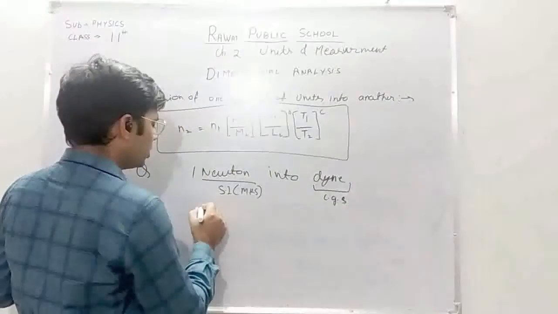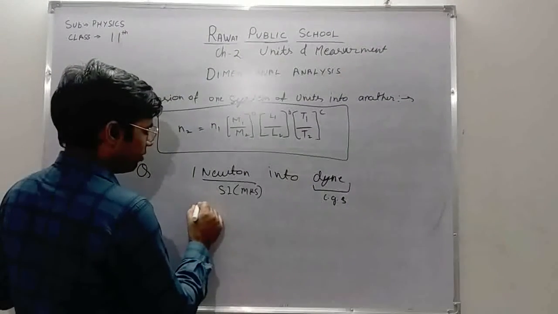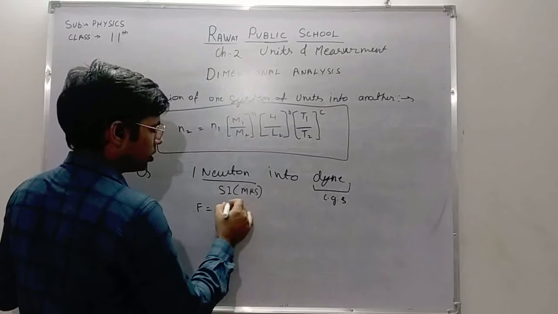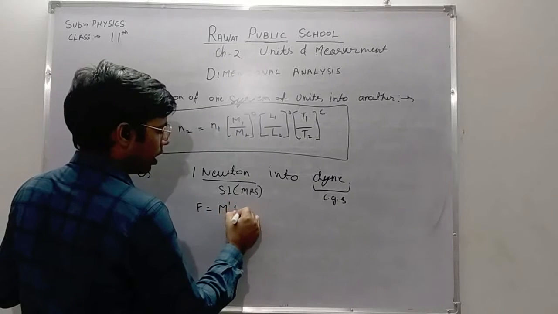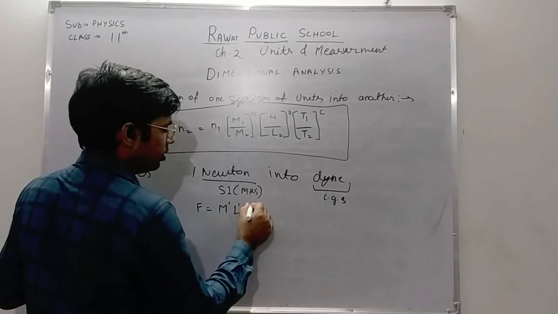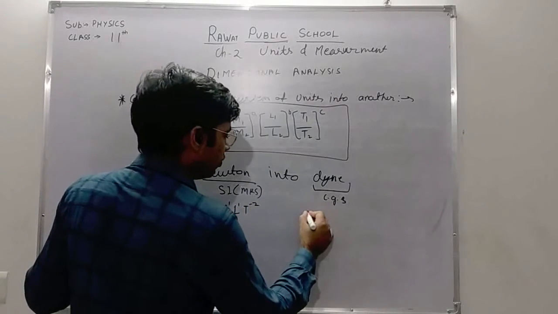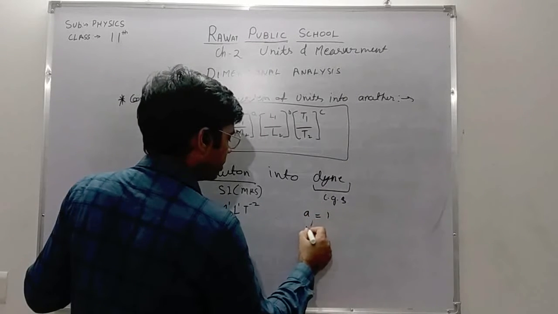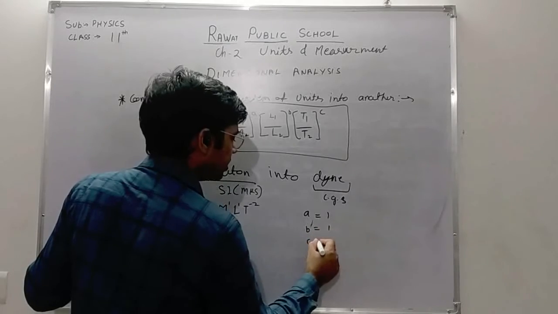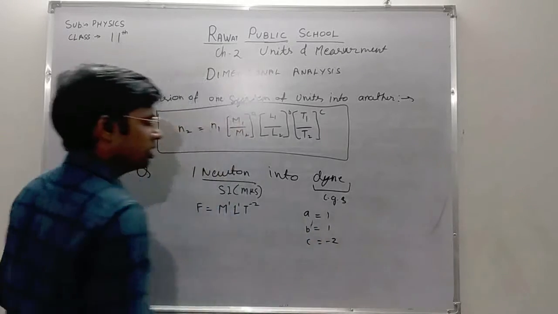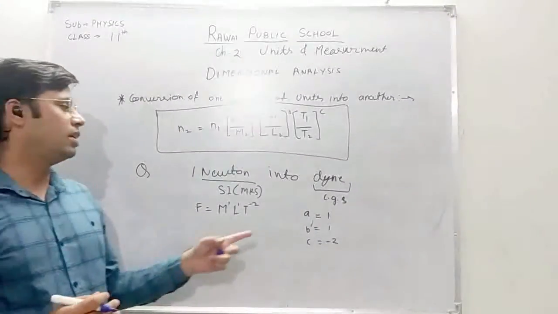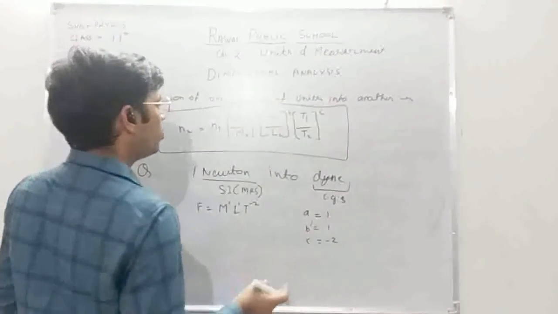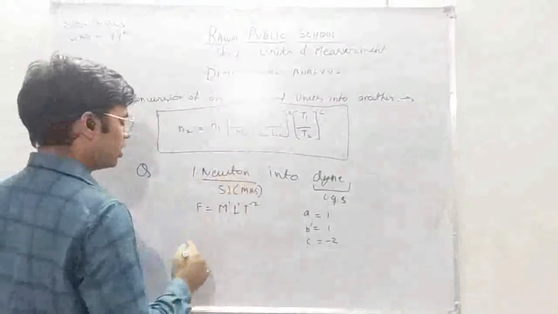We know that the dimensional formula of force is F = M^1 L^1 T^-2. So the value of a is 1, b is 1 and c is minus 2. These are the powers of M, L and T. Now we have to convert the MKS unit system into the CGS unit system.